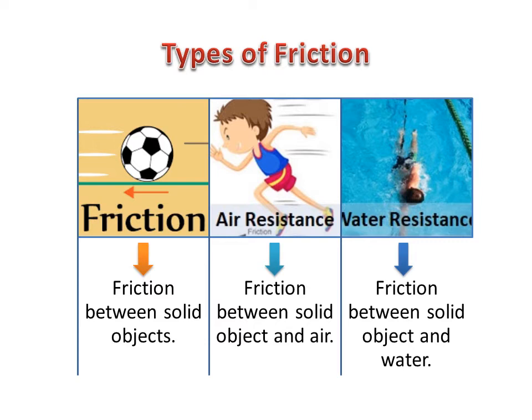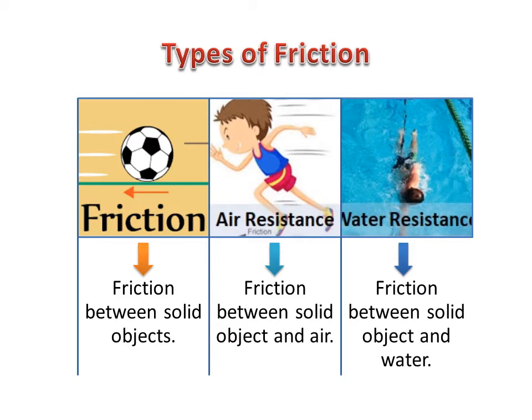Friction that appears between solid objects, and this one I call friction. The second one is friction between a solid object that is moving in air. When the air hits this body, this is also called friction, but I give it another name, which is called air resistance. And the same idea, when there is friction between a solid object and water, like a human swimming in water, his body touches the water, this is called water resistance.